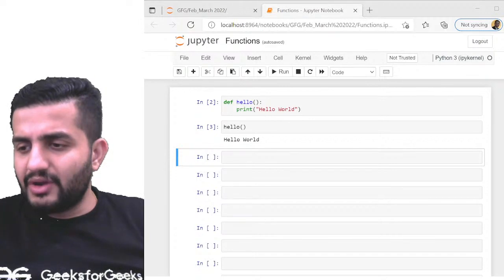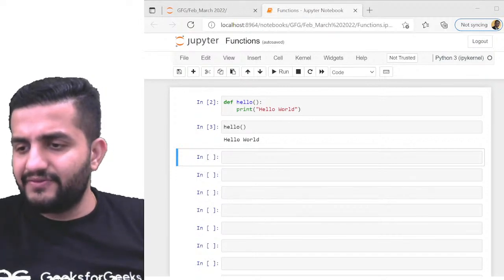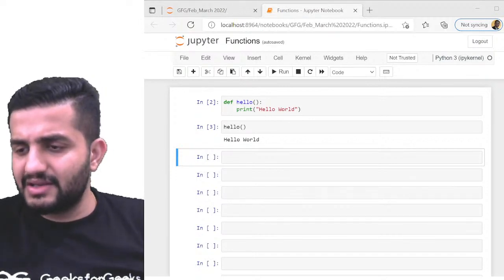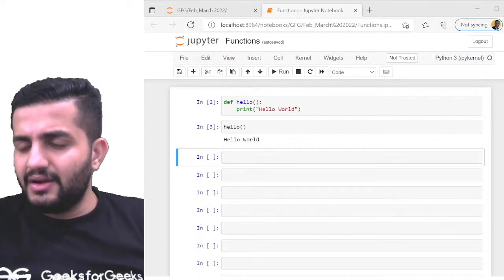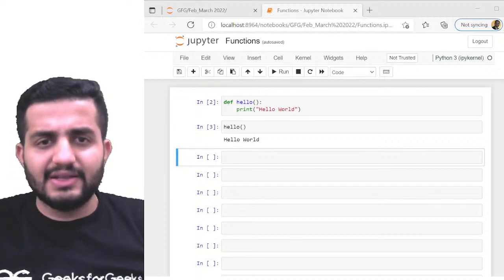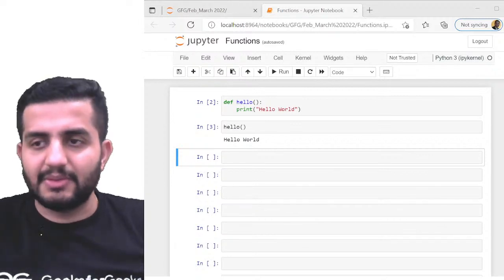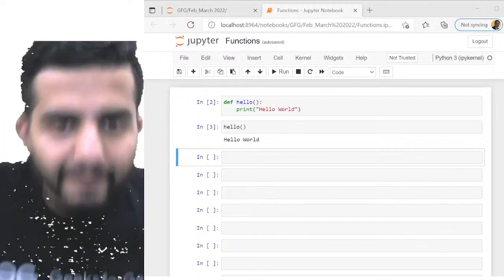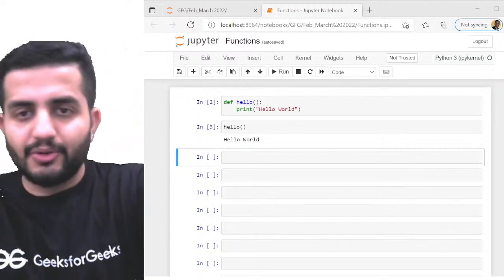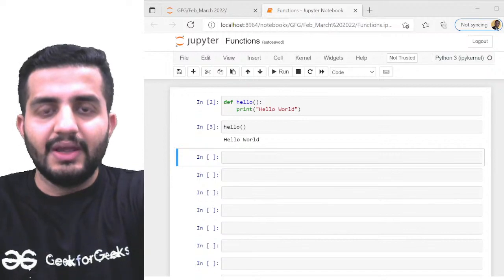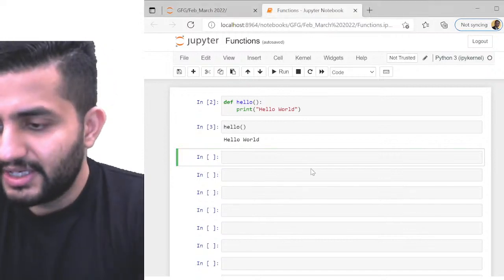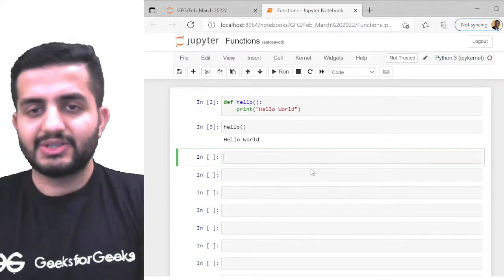Another question: I have a doubt about how we will access E from the GeeksForGeeks element, which is inside nested lists. Which question exactly? Can you type the question, so it'll be easier for me to understand? If you can type the question, I'll try to answer that. Meanwhile, let's proceed, guys. I hope I have fixed the technical issue. Anirudh, please paste the question in the chat, and I'll answer that.